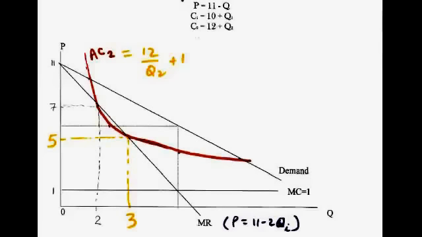In order to graphically see firm 1's profit, we need the average cost for firm 1, so please be careful that we know exactly what we're doing here. You would almost need two separate graphs, otherwise just calculate the profit. We know that firm 1 will have to set a price of 5. It will sell the entire market demand, which would be a quantity of 6, so the revenue will be 30. The cost for firm 1 will be C equals 10 plus Q. Q is 6, so C equals 16, and the profit would be 30 minus 16 equals 14.